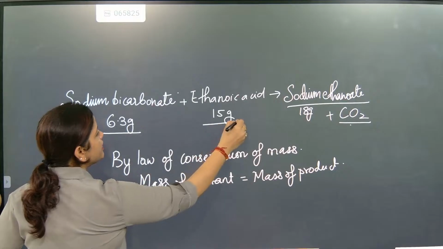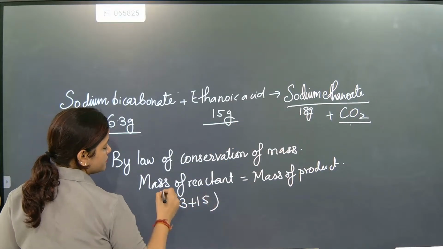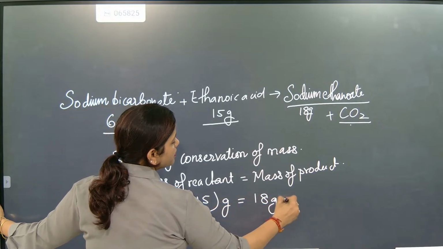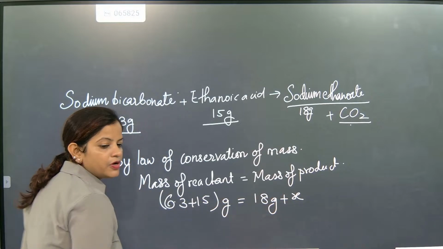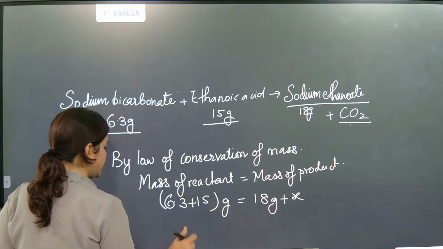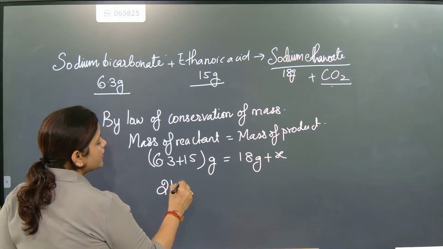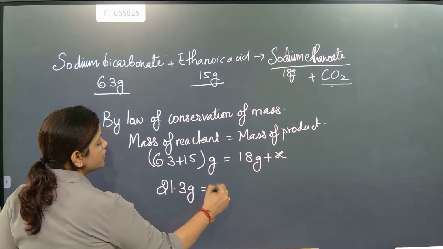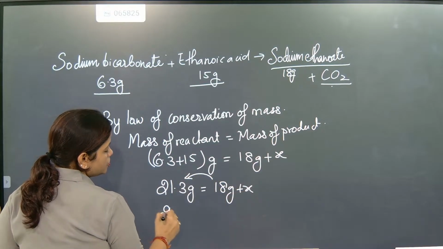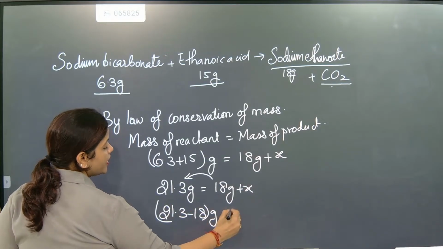So 6.3 plus 15 gram is the reactant amount, and this is 18 gram plus X. So 21.3 gram is equal to 18 grams plus X. Shift this to this side, so 21.3 minus 18 gram is equal to X.